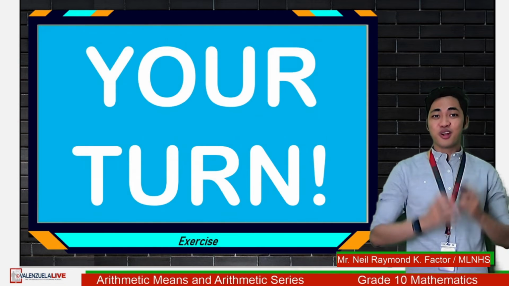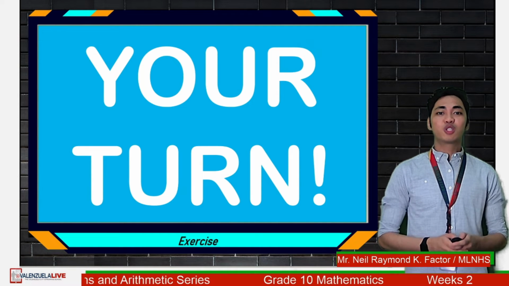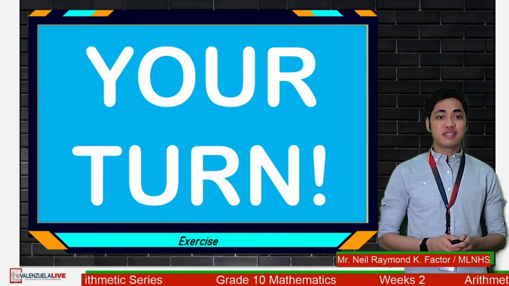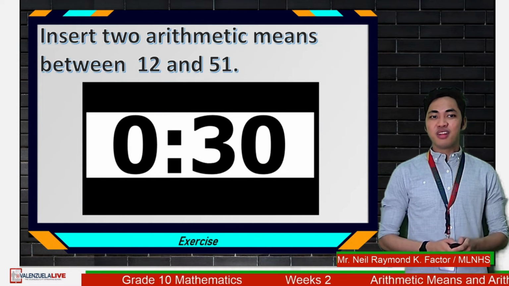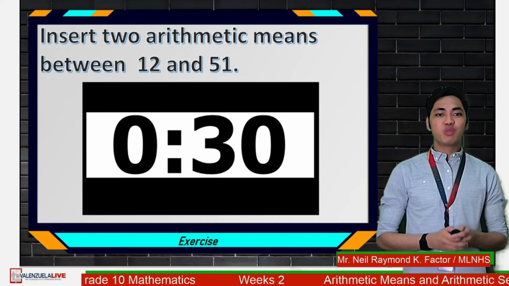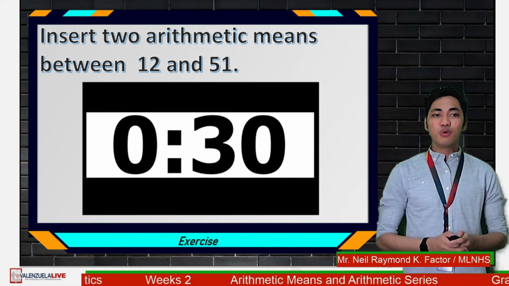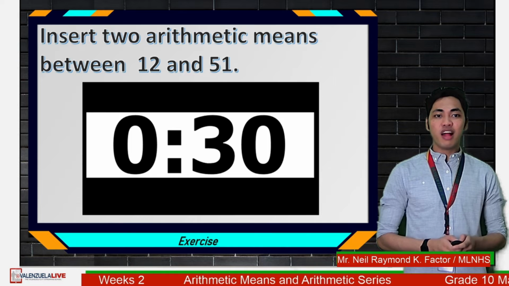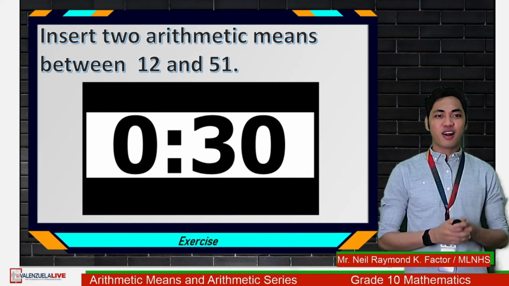So it's your turn now. I'll give you another 30 seconds to try to answer the given example. You need to insert two arithmetic means between 12 and 51. Again, insert two arithmetic means between 12 and 51. Your 30 seconds starts now.